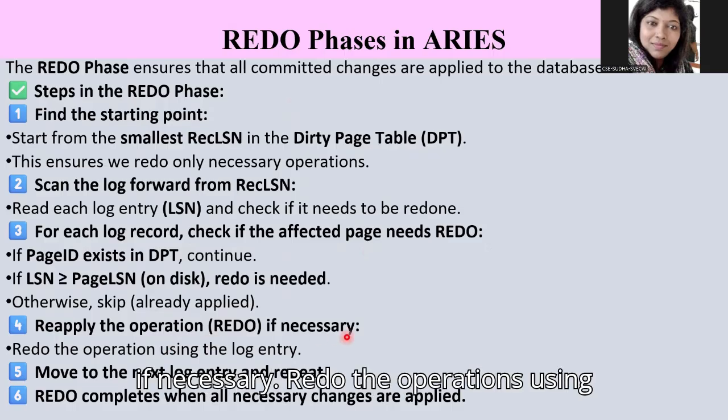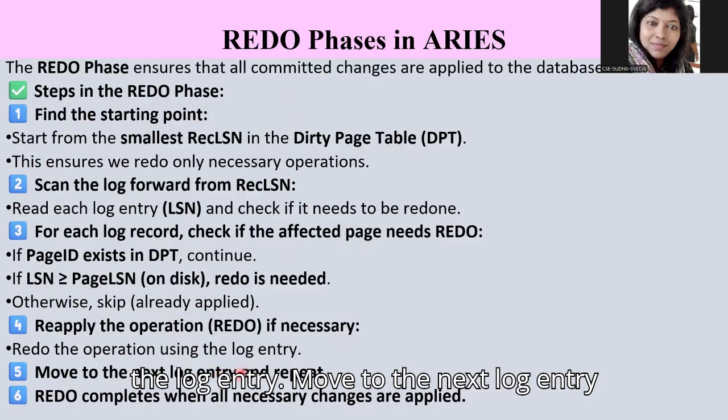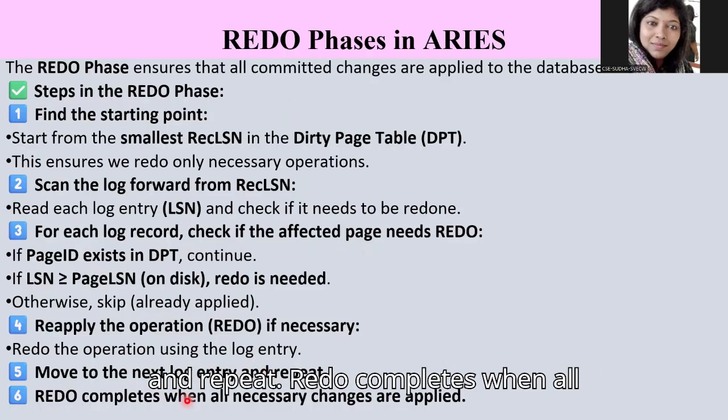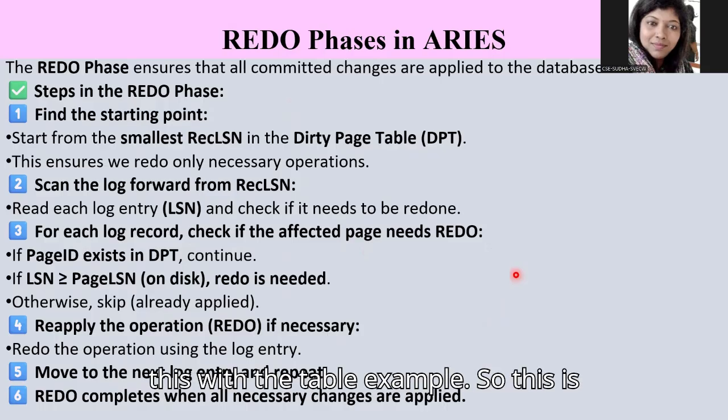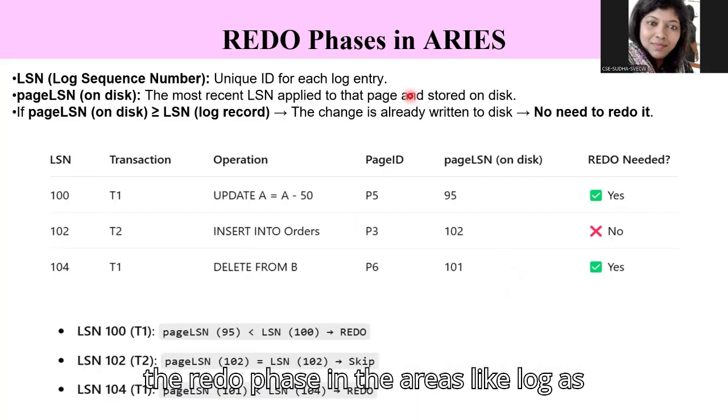Reapply the operations if necessary: redo the operations using the log entry. Move to the next log entry and repeat. Redo completes when all necessary changes are applied. I'll show this with a table example. So this is the redo phase in ARIES.